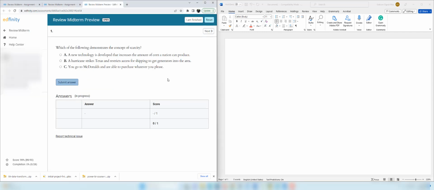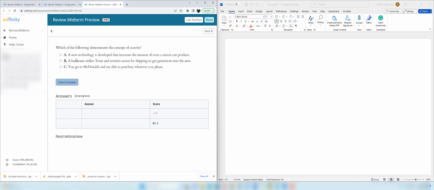So let's start with the first question. Which of the following demonstrates the concept of scarcity? Scarcity refers to a situation where we have limited resources. Since we have limited resources, anything unlimited does not represent scarcity.